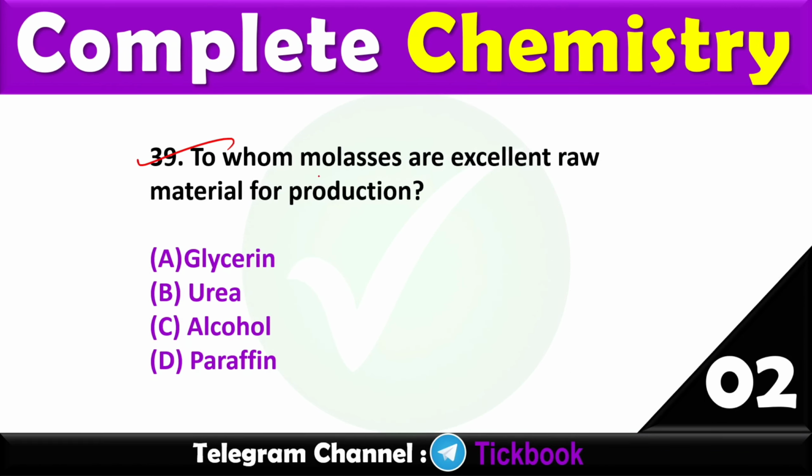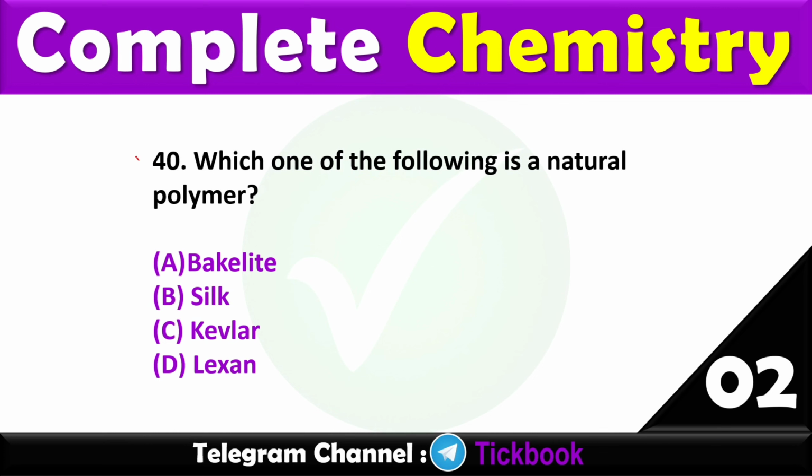39. Molasses are excellent raw material for production of? Option number C, alcohol. 40. Which one of the following is a natural polymer? Important question. Option number B is the right answer, silk.